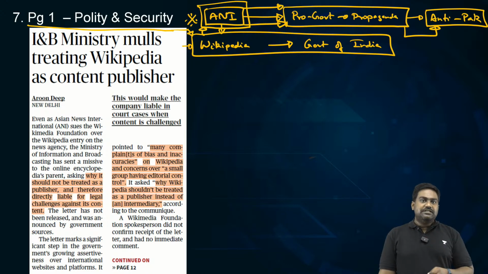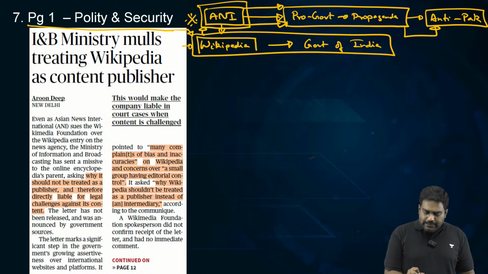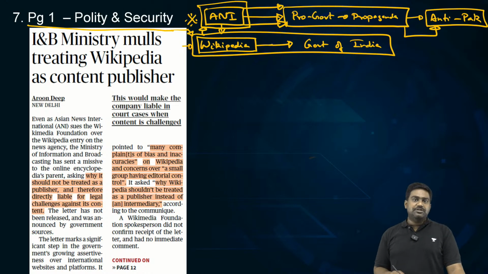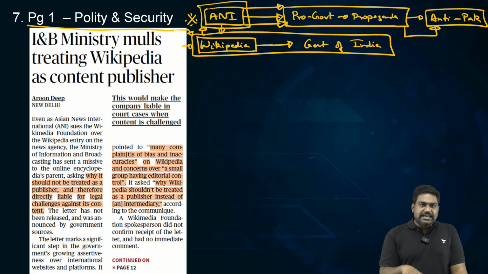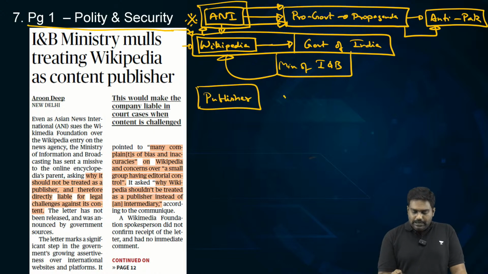So ANI took offense to this because this raised questions over the credibility of the media outlet. So ANI went to court challenging this particular content on Wikipedia and seeking compensation from Wikipedia for the damages caused. So while this case is going on between Wikipedia and ANI, the government of India has stepped in on the side. The Ministry of Information and Broadcasting has issued a notice to Wikipedia as to why shouldn't the government consider Wikipedia as a publisher and not as an intermediary.